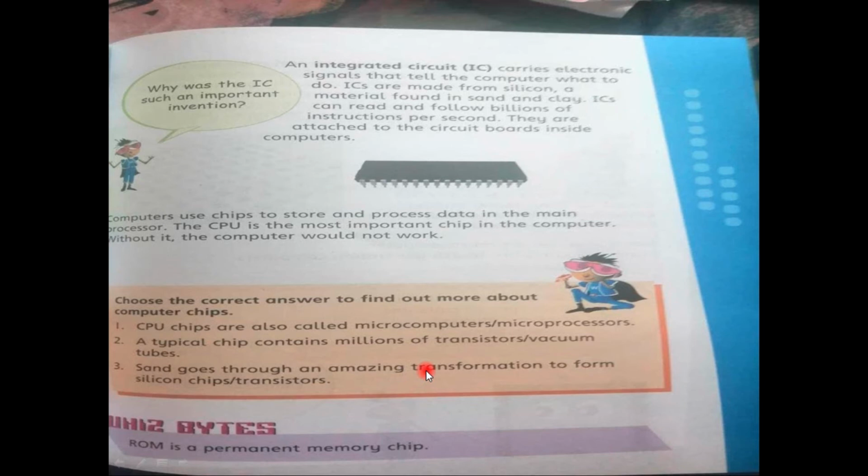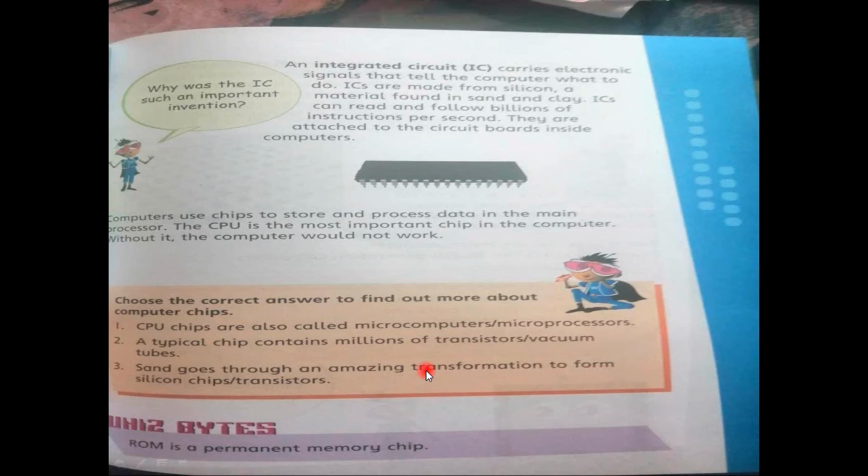Without it, the computer would not work. If you don't have a microprocessor, it's just like a person who does not have a brain: how can he think? How can he work? How can he survive? It's not possible. He will be like a mad person without any thought. The same is the case with the computer system. If the computer system doesn't have a microprocessor, it will not work. It will be unable to do any task.